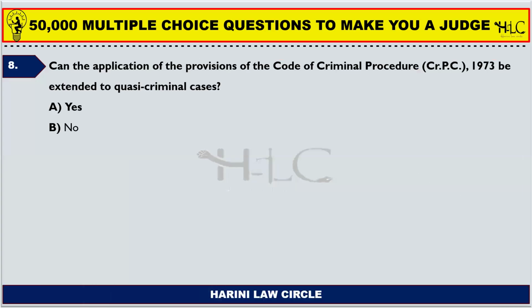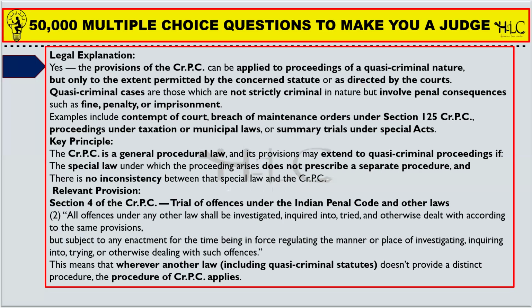Next one, can the application of the provisions of the Code of Criminal Procedure be extended to quasi-criminal cases? Now we have a new question, right? Quasi-criminal cases. So you might not have come across these terms. So quasi-criminal cases, obviously the code applies. What are quasi-criminal cases then?